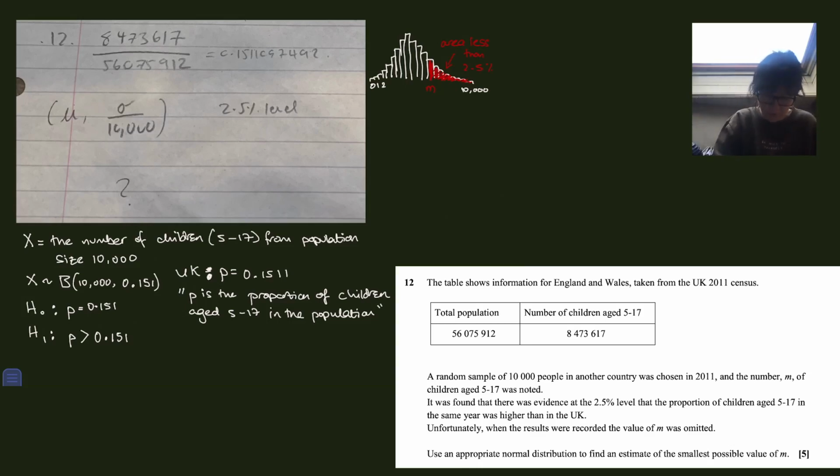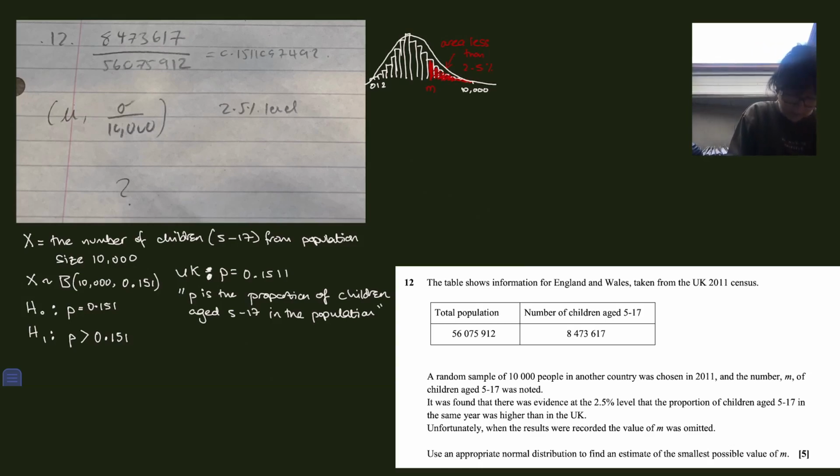You could do that, but what's going to be a lot easier is if we use a normal approximation. Now where's the clue in the question that that's what we were going to do? It's at the bottom where it says use an appropriate normal distribution to find an estimate. So what we're going to do is find out what this normal distribution is, and then it's going to be the exact same question. We'll know the area to the right and we want the number, but we will be in a normal distribution situation, which means we can use inverse normal on our calculator.